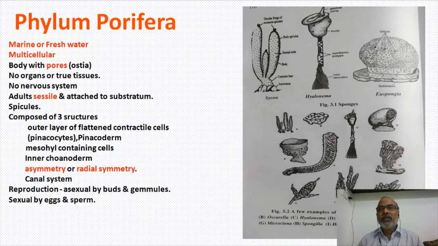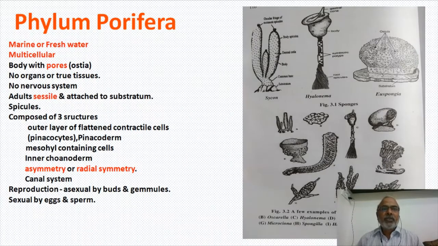They are completely sessile, sedentary. No sponge can move from one place to another. They lead a sessile life, completely attached to the bottom of oceans or freshwater sources, onto the substrate.